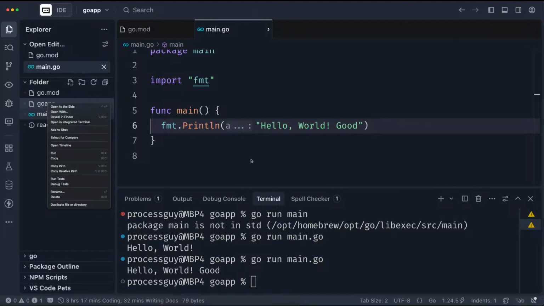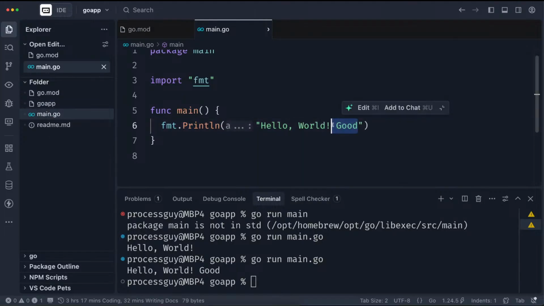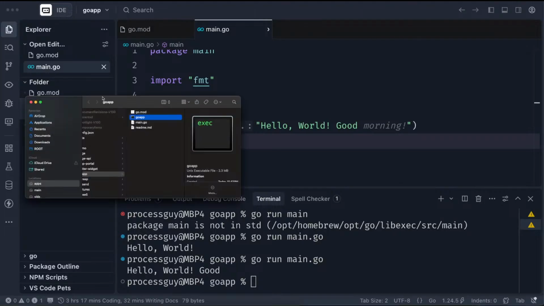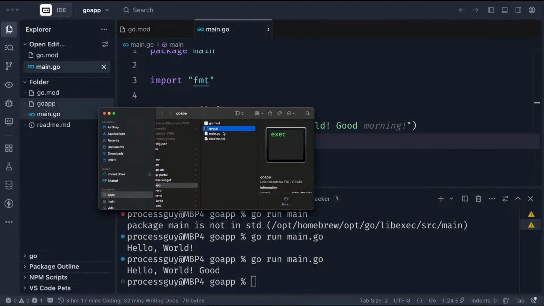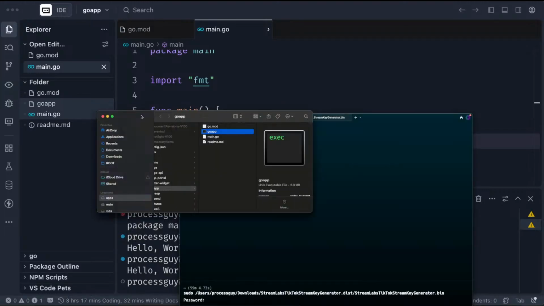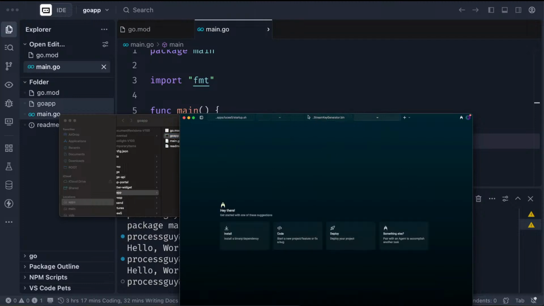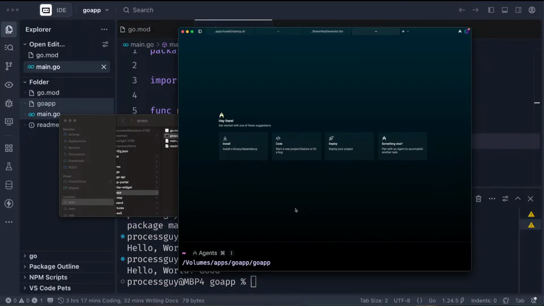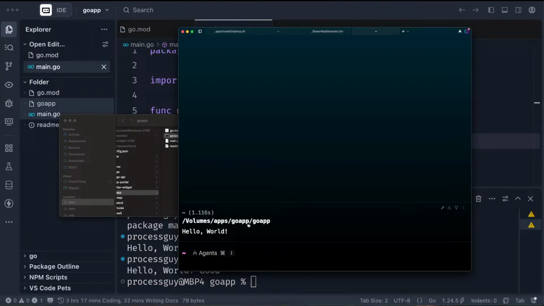Let me show you what that means. Remember when we built the first one, we didn't put good, right? So this is it here. When I open the file, let's open it in a directory, reveal in folder, this is it here, and it's 2.3 megabytes. This will only work on a Mac system. This is an executable file. If I execute it, so how do we execute this now? I'll just drag it and drop it here to execute this code for us. You can see it says hello world. It doesn't put good there because that was the previous one that I did.